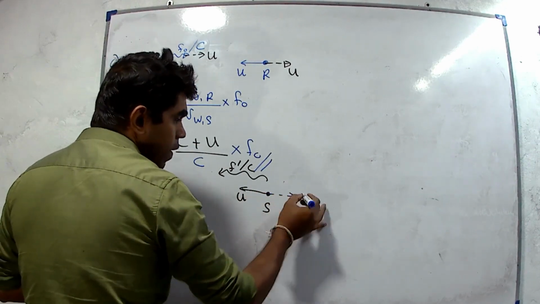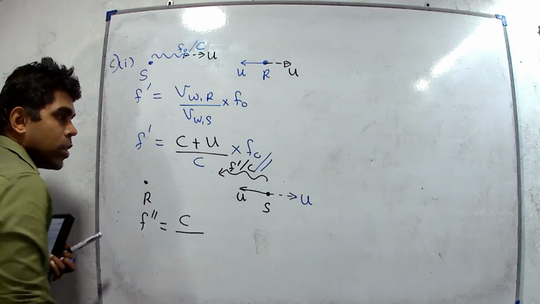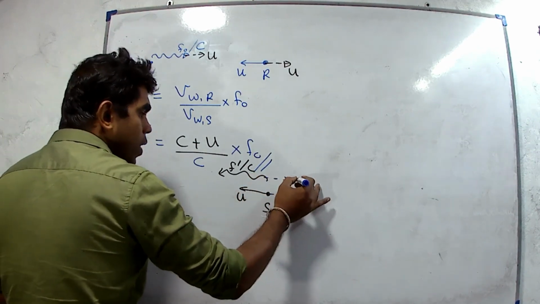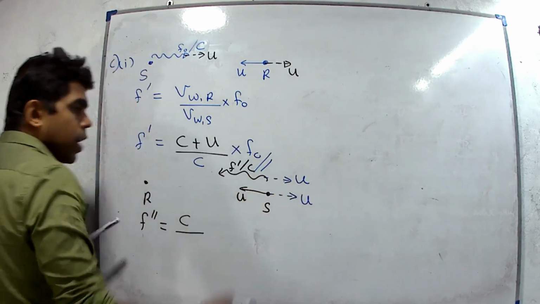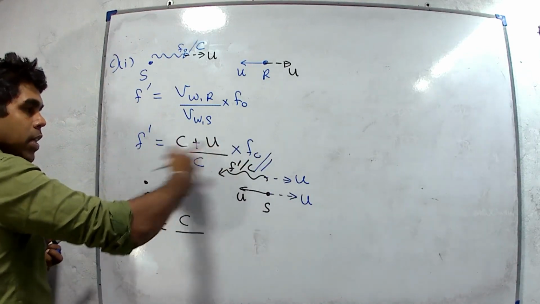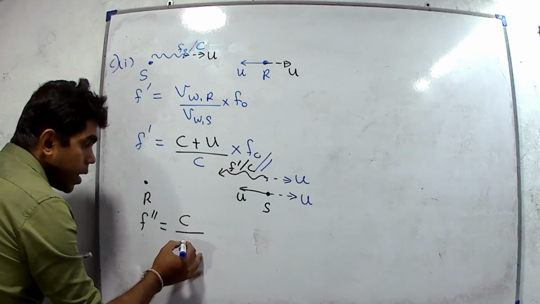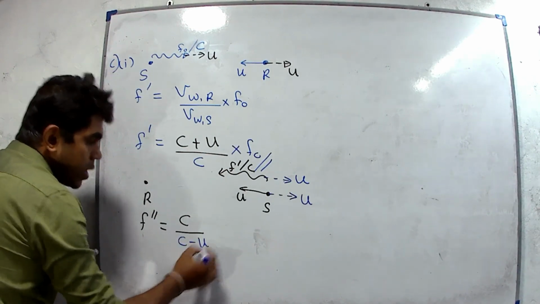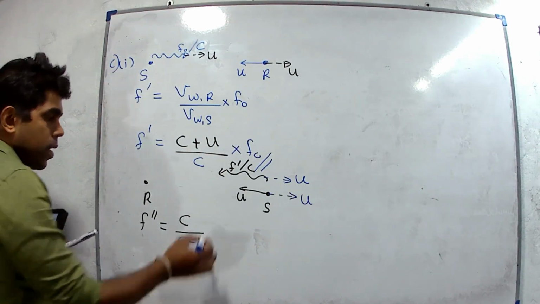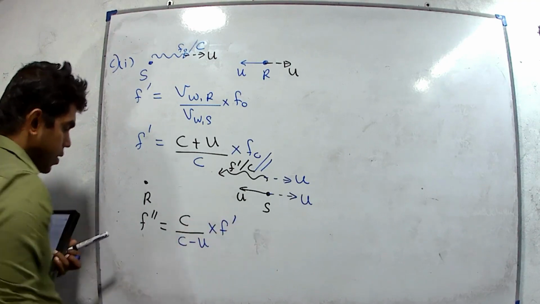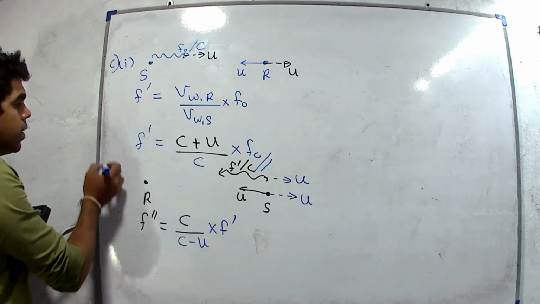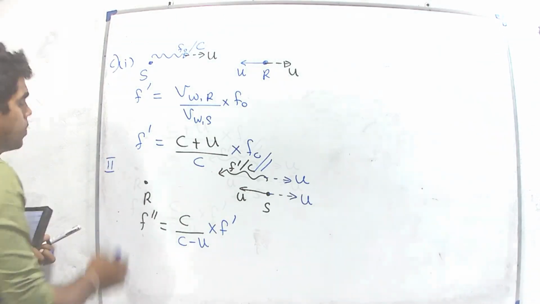We have to consider that the source is at rest. Therefore we have to give a velocity in the opposite direction to the source, and we have to do the same thing for the wave. Now the velocity of the wave is in this direction. We have given the opposite velocity. Then c minus u is the relative velocity, multiplied by f dash. It is the answer for part 2.